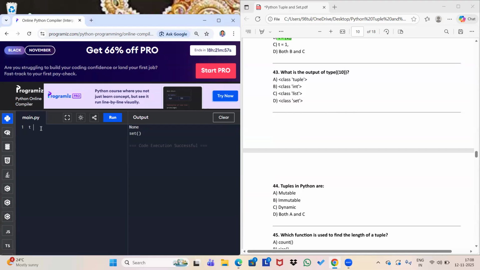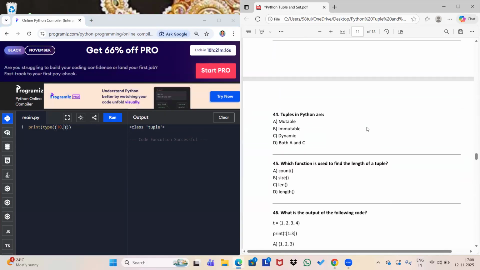Actually I need to write just print type of 10. Yes, it is an integer, because we have not mentioned a comma. That's why it is giving you integer. Suppose I am giving a comma, then what will be the answer? The answer will be tuple. Without the comma, this will be an integer.